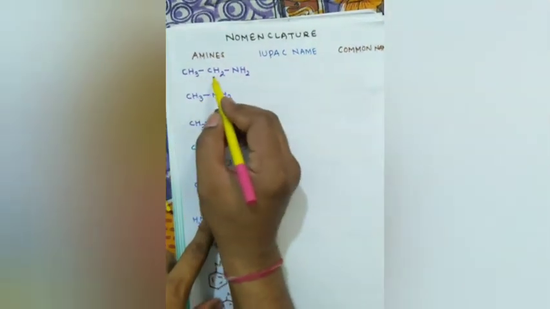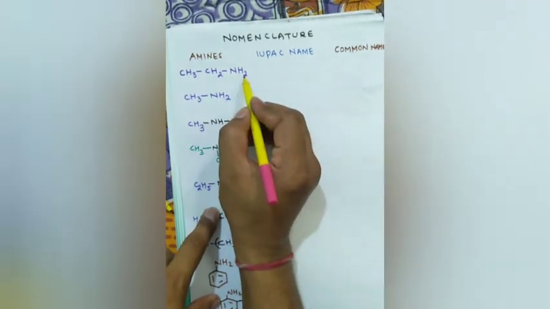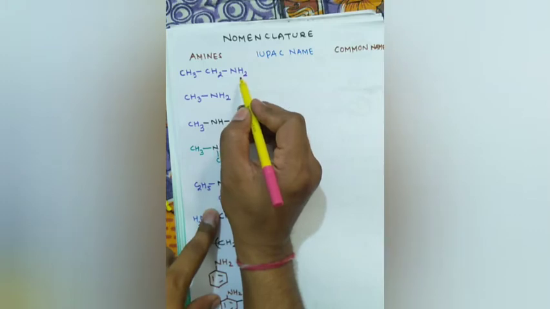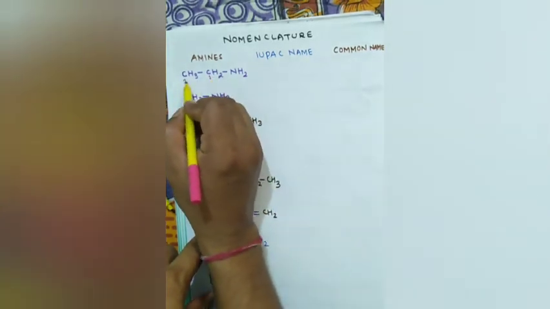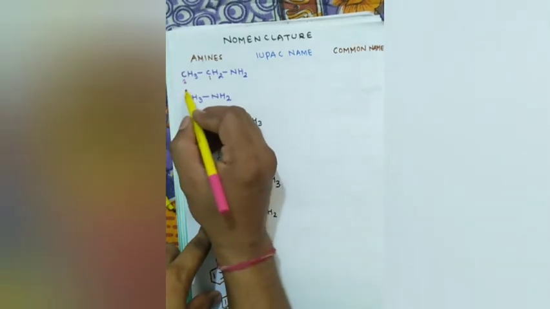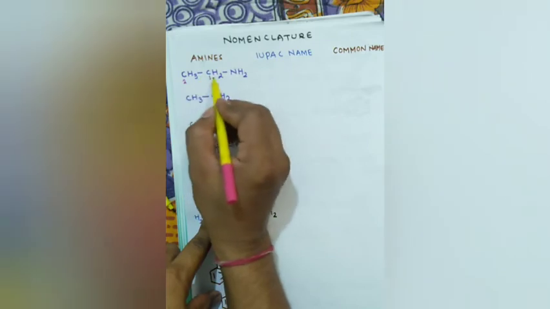Now in this compound we have only NH2 group. Okay, no other functional group is there. So the numbering of the carbon atom will be done like this. Okay, 1, 2. Now it has the longest chain of 2 carbon atoms.